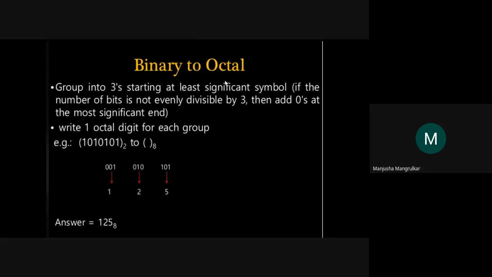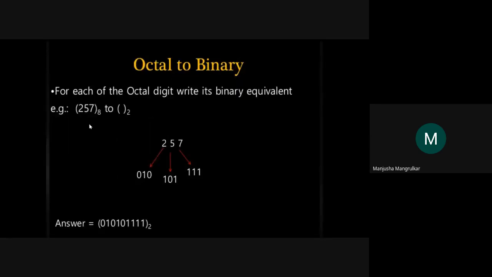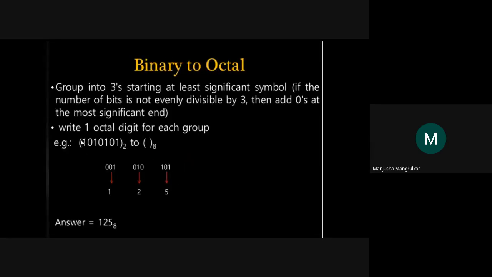If the number of bits is not evenly divisible by 3, then add zeros at the most significant end. The last bit is the least significant bit, called LSB. And the first bit is called the most significant bit, MSB. First bit is MSB, last bit is LSB.